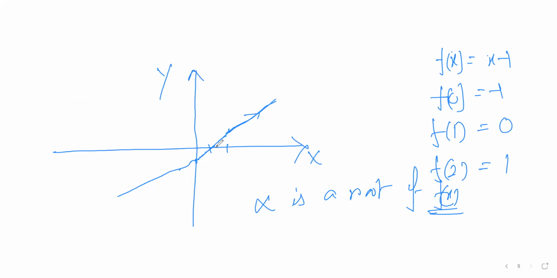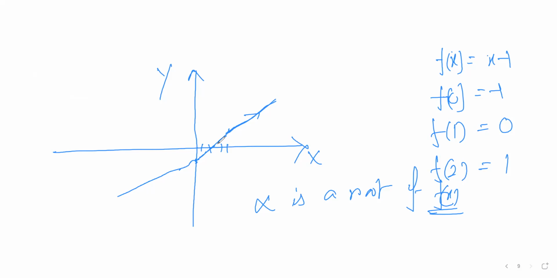On the right side and the left side of alpha, f is positive and negative, so it changes its sign. I will come to the meaning of changes of sign after some time.